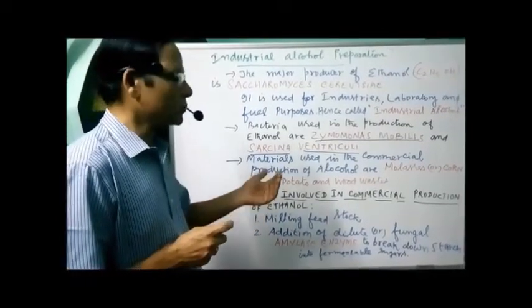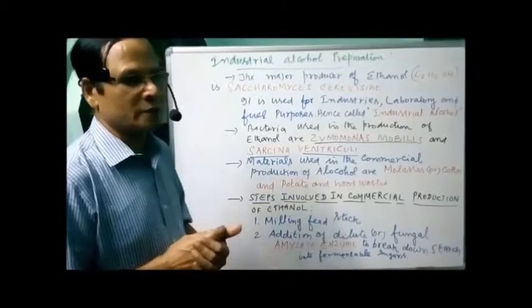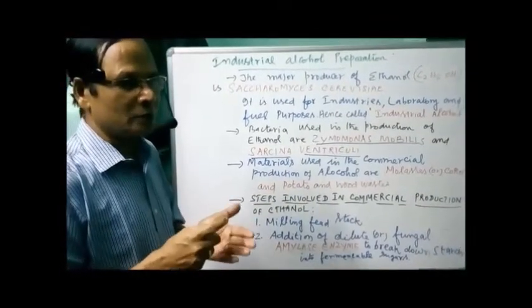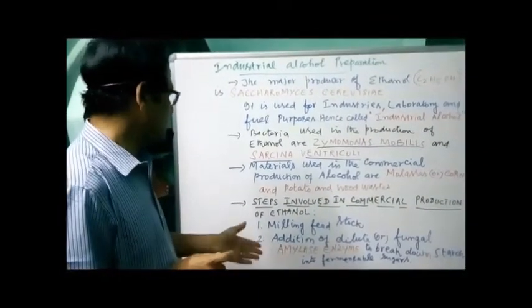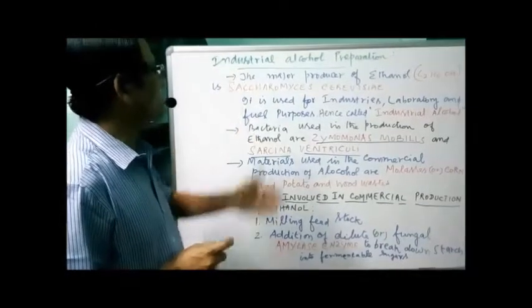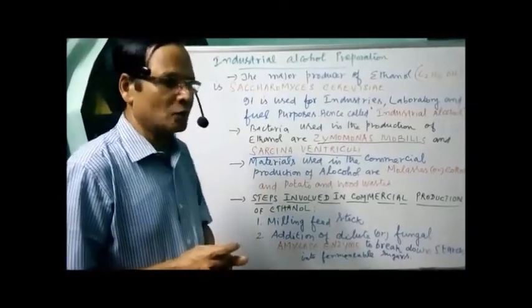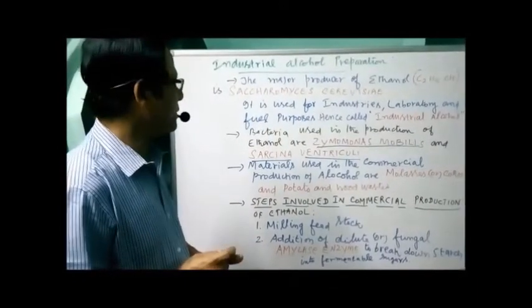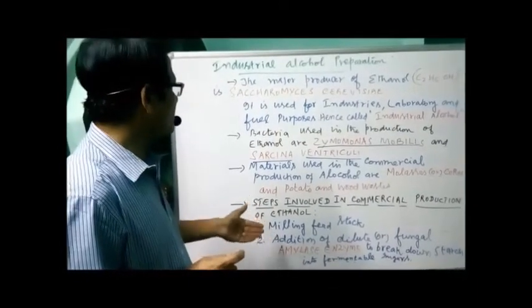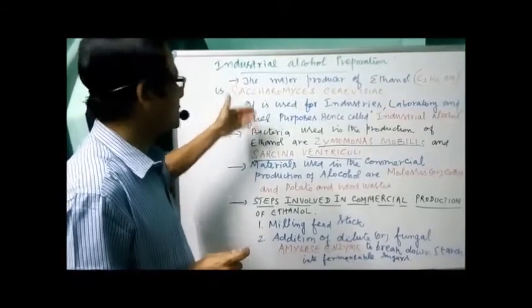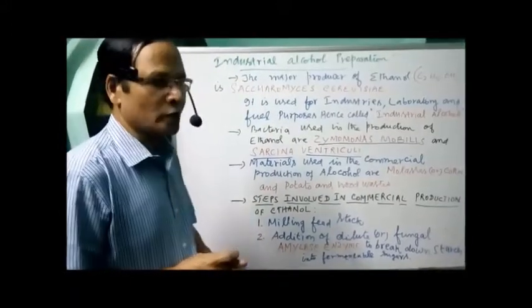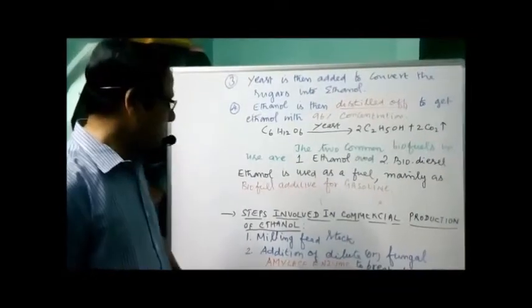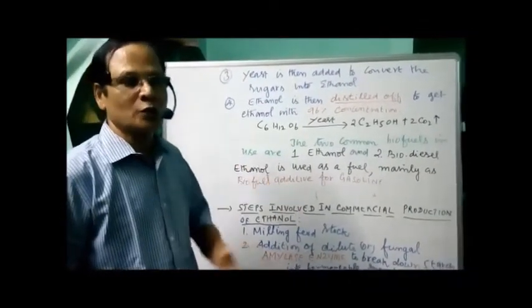Gasoline may be petroleum or petroleum products, that is diesel, petroleum based diesel. So that's about how to prepare industrial alcohol, what are the steps involved, why it is called industrial alcohol, etc. I would like to write the remaining part on the board after finishing this one. Okay. I already explained the commercial production of ethanol.